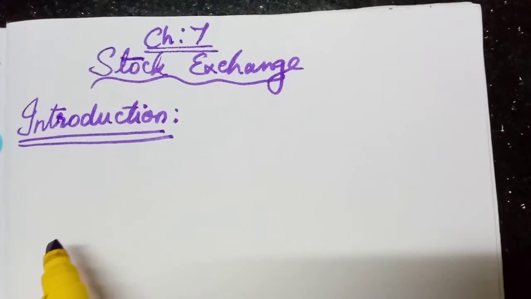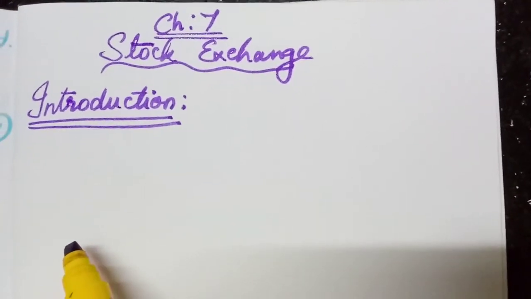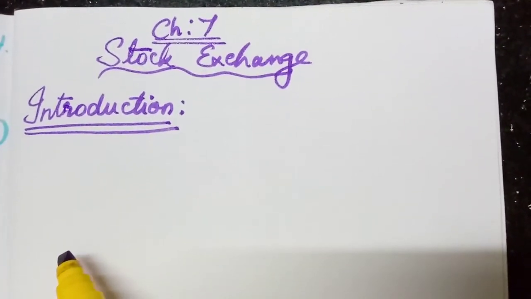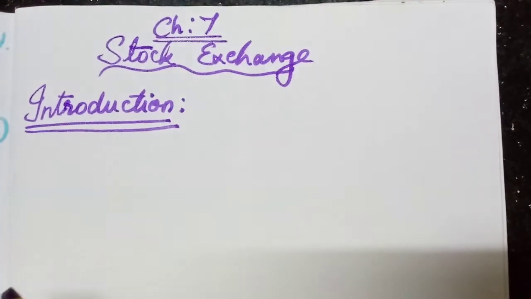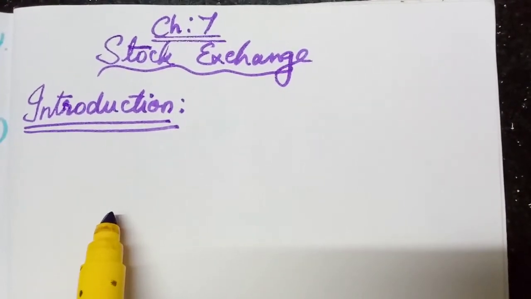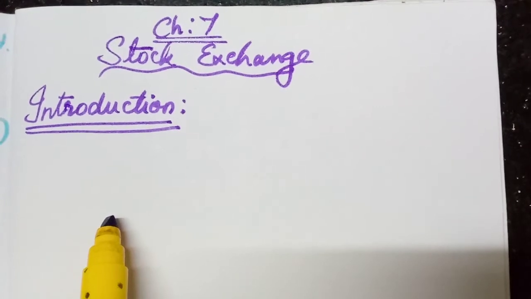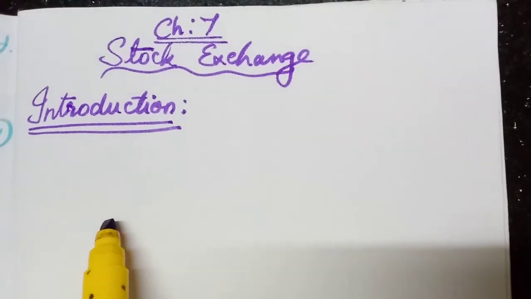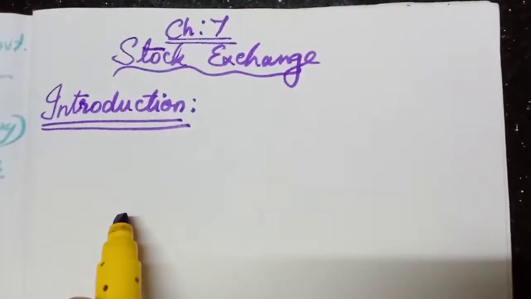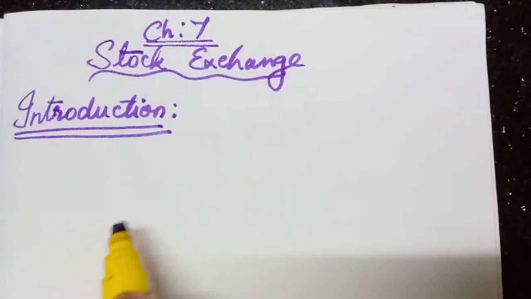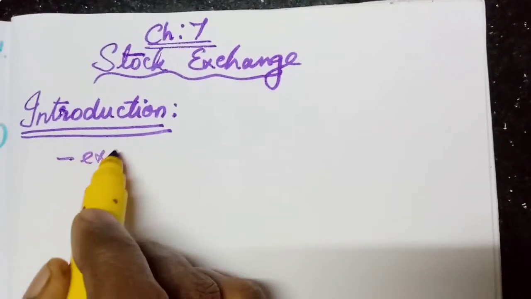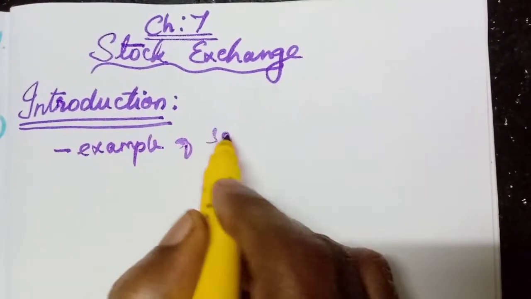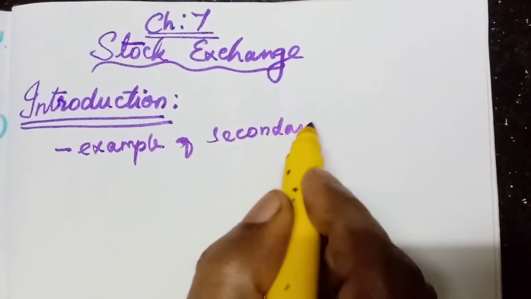In the capital market, the kinds of capital market are divided into two: primary market and secondary market. In the primary market, we know the companies issue the shares for the first time. But in the secondary market, the already issued shares are sold and bought. That takes place in the secondary market. So one example of the secondary market that we have studied already is what? Stock exchange.